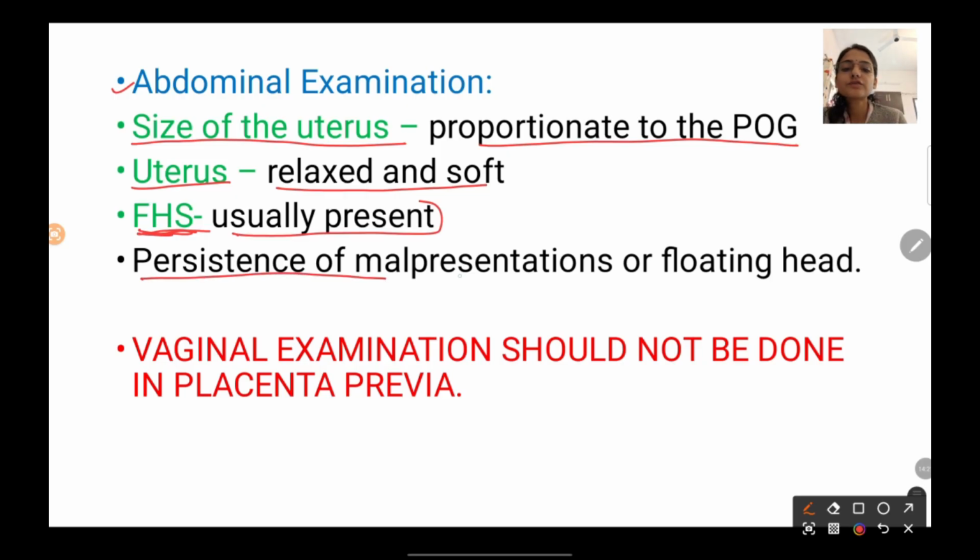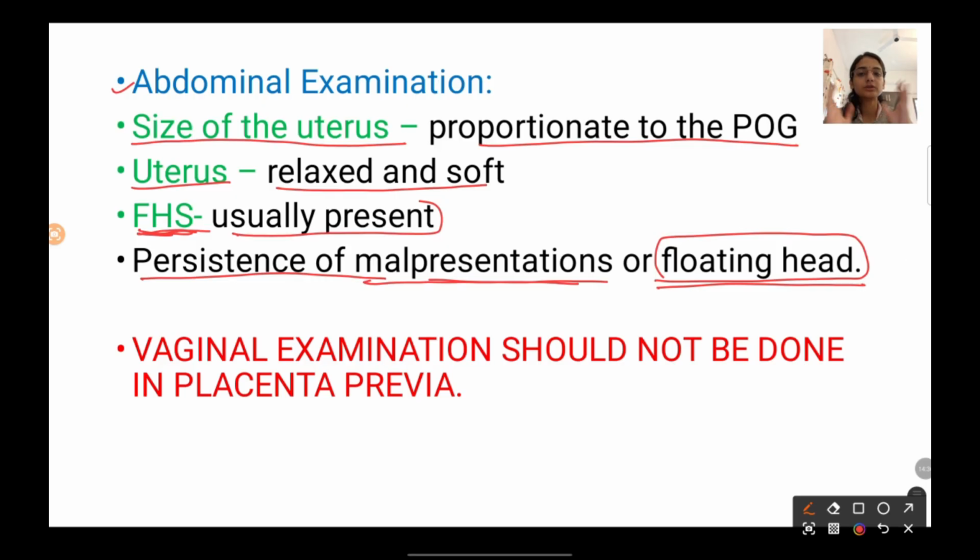And persistence of malpresentations or floating head. Floating head won't get engaged, as we have seen in a few cases, and malpresentations will be there because as the placenta is lying in the lower uterine segment, the fetal head might not be able to come into the anteroposterior diameter, and that can lead to malpresentations in placenta previa. Alright.